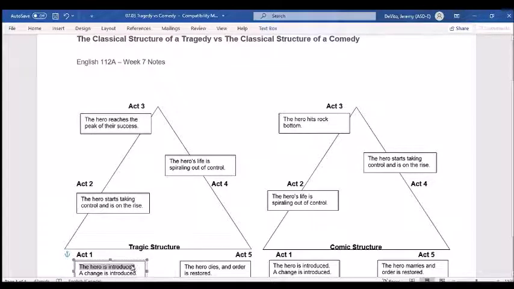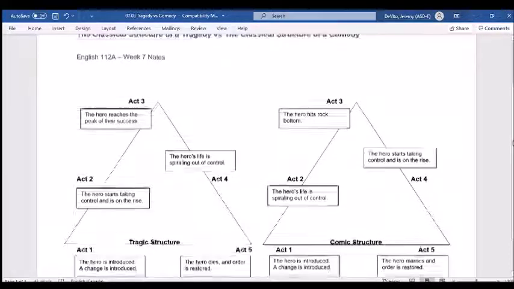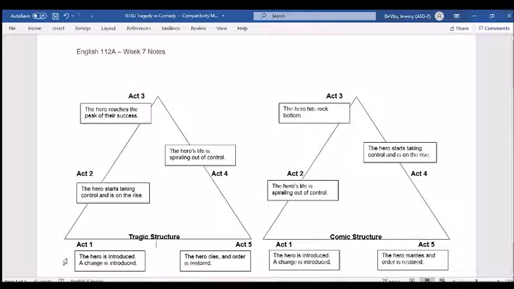So the hero is introduced to us. They're somebody who's usually on the rise or respected. They're introduced as a person that we should admire. And there's a change in their life. So we get this change in their life that is introduced. A lot of times it's just something that is not settled. It's not necessarily good or bad. It's just a change. And then in Act 2, the hero starts taking advantage of that change, and they start to take control, and they're on the rise.